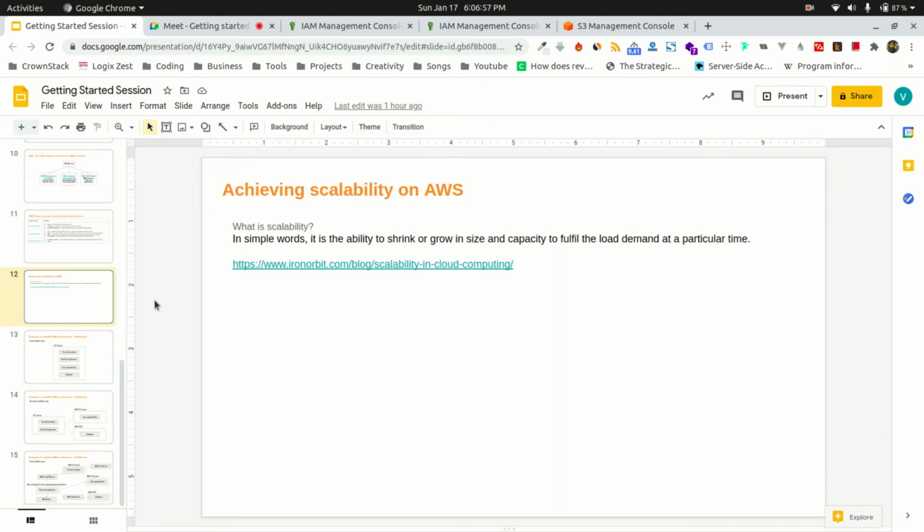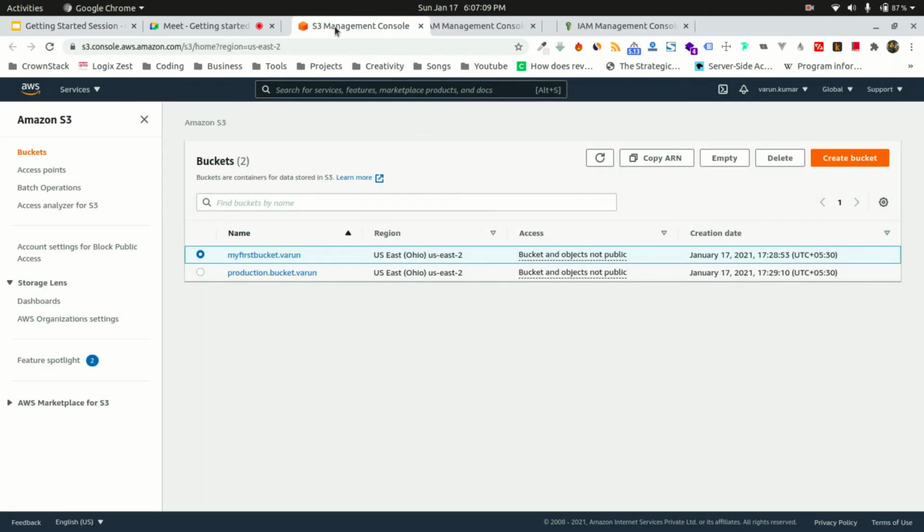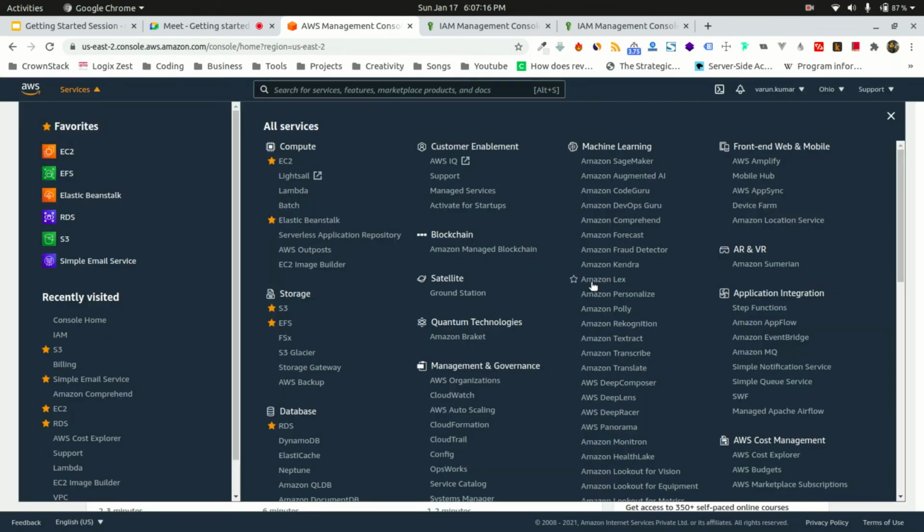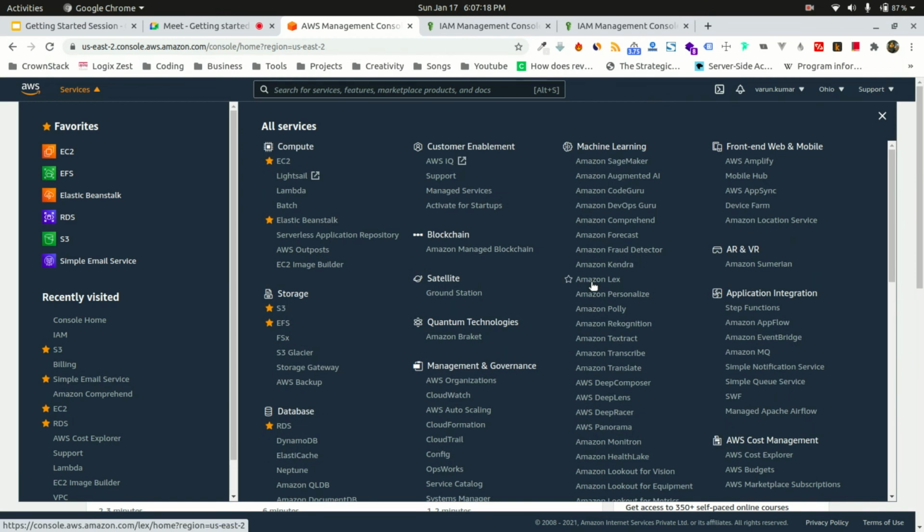And take an example like Facebook, WhatsApp, Instagram, YouTube. Millions and billions of users are using them every instant, so they are highly scalable. We can achieve scalability using Amazon. That's why Amazon provides all these services, so that we can create our services and deploy our applications, and they are scalable, right?